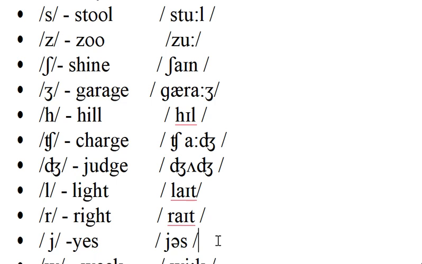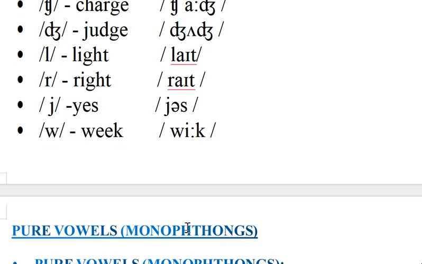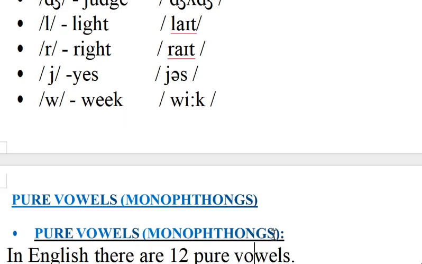Next, wa, the second one. This comes with round lips. W sounds come with round lips only: what, where, when. So WHAT comes with round lips, whereas VAT comes with vibration on the lower lip. That is different. Now come to the vowel sounds.